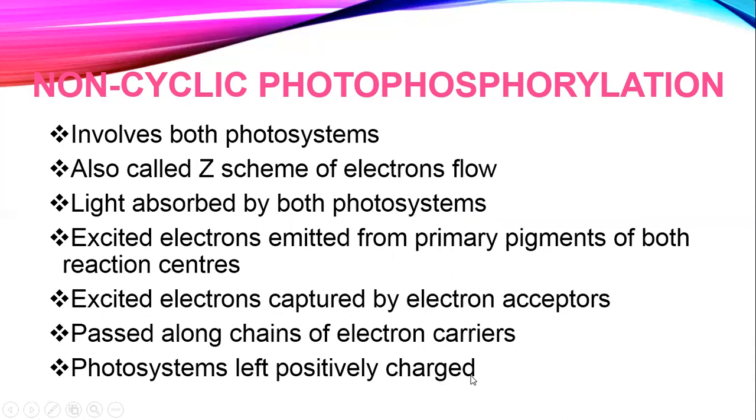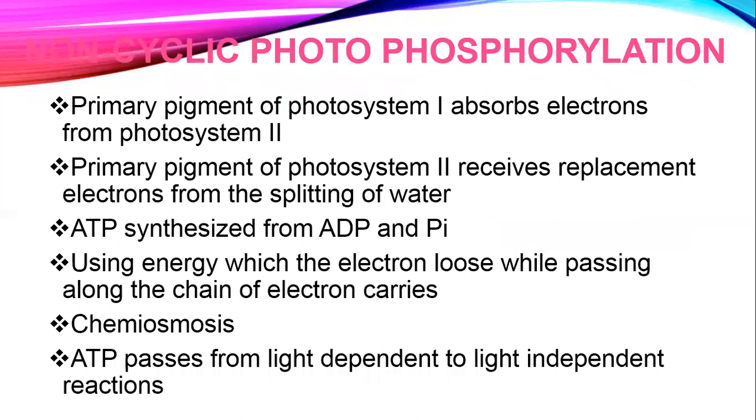Photosystems are left positively charged because of the emission of electrons. Then the primary pigment of photosystem 1 absorbs electrons from photosystem 2. The primary pigment of photosystem 2 receives replacement electrons from the splitting of water. ATP is synthesized from ADP and inorganic phosphate using energy which the electrons lose while passing along the chain of electron carriers, by the process of chemiosmosis. So ATP passes from light dependent to light independent reaction.